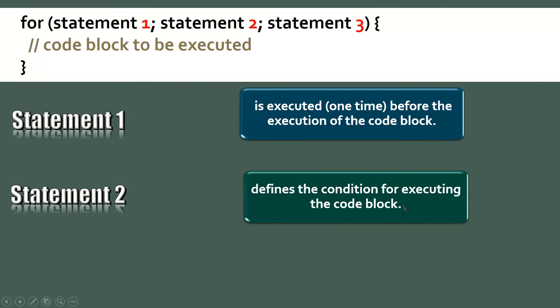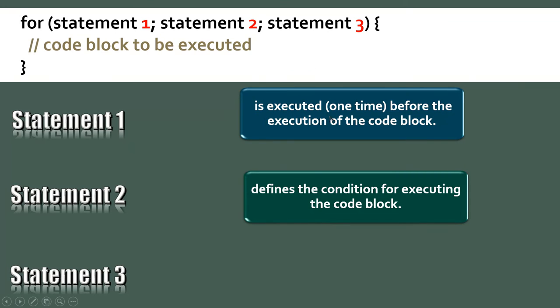Then statement 2 defines the condition. Like you assign the thing, so a is equal to 1, suppose int a is equal to 1, so it will execute one time before the execution of the code block. Suppose int a is equal to 5, so it will take the value. And then statement 2 defines a condition for executing the code block. Here the condition will be there, and based on the condition it will work.